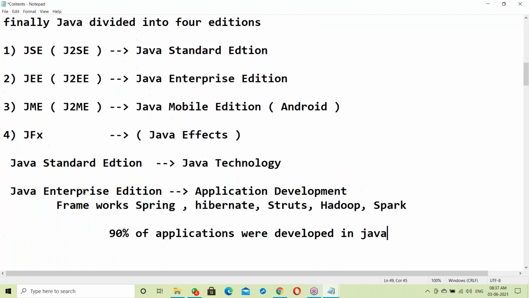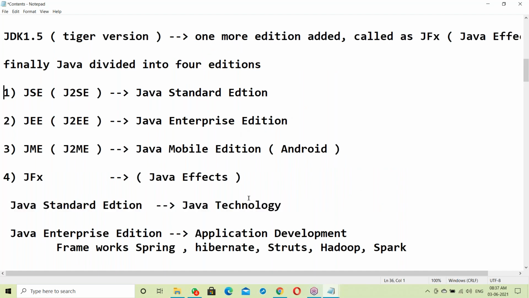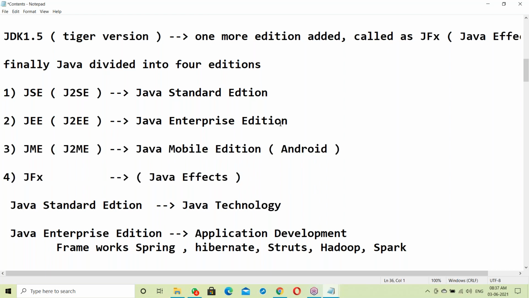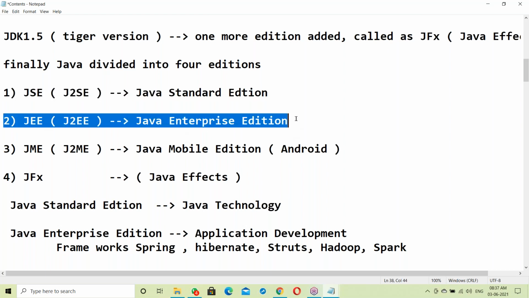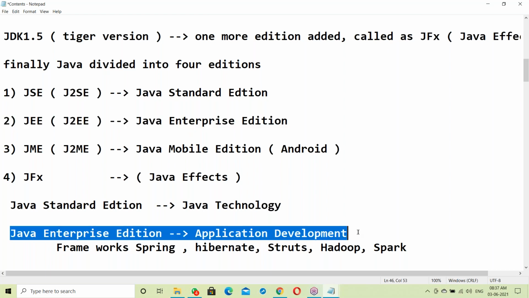Here, Java Standard Edition is a Java technology. There are 4 editions. Out of these, in two of them Java is not suitable. In this area, Java is suitable. This is used for application development. Almost all e-commerce applications were developed in Java only. For e-commerce applications, Java is the best suited. Java is the king, the leader in that area.